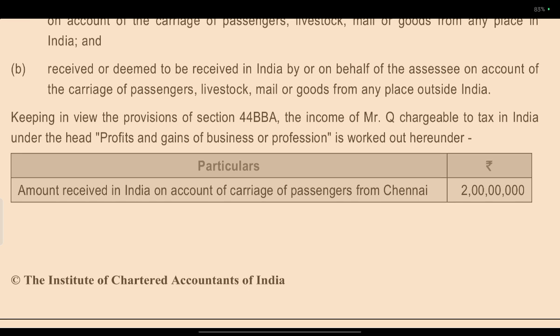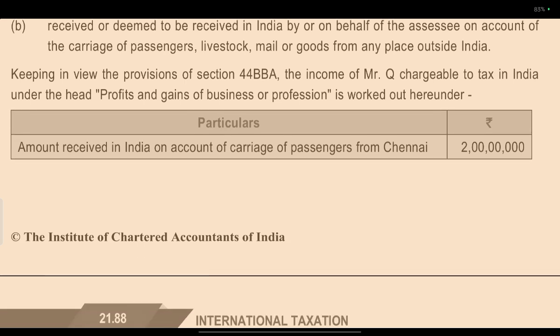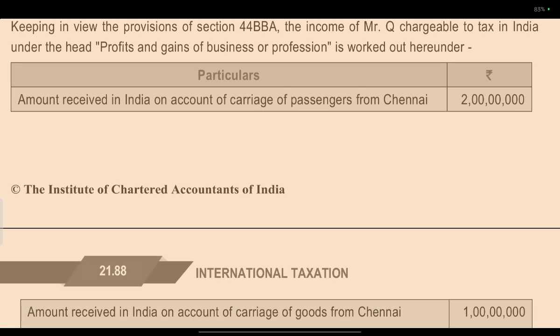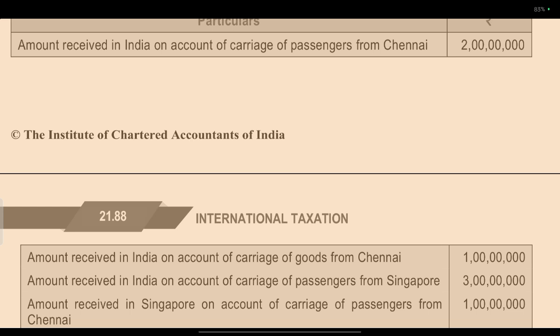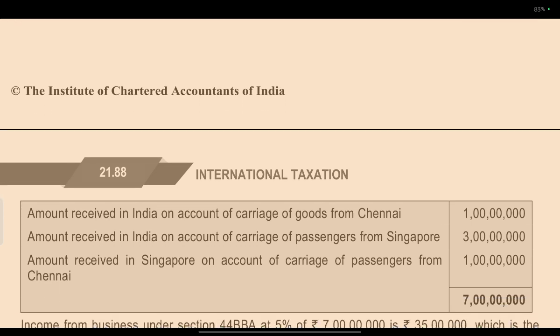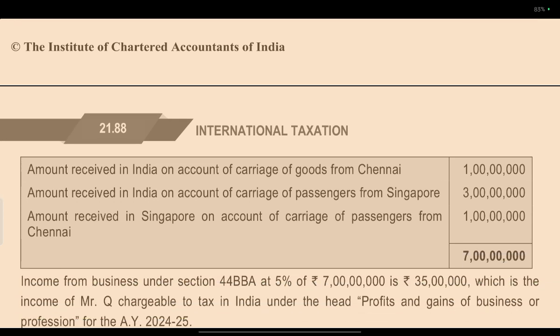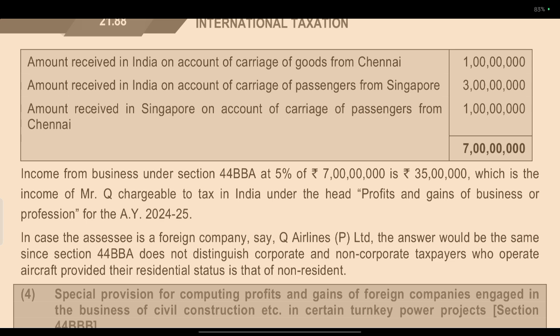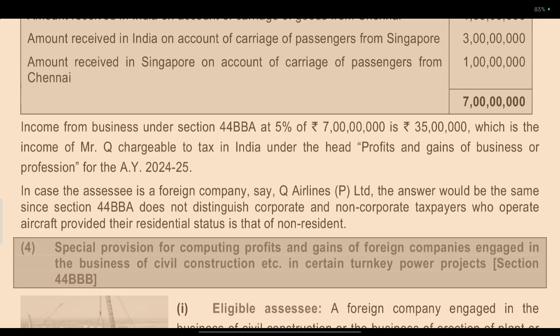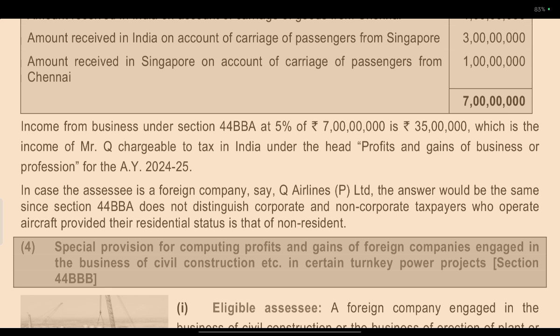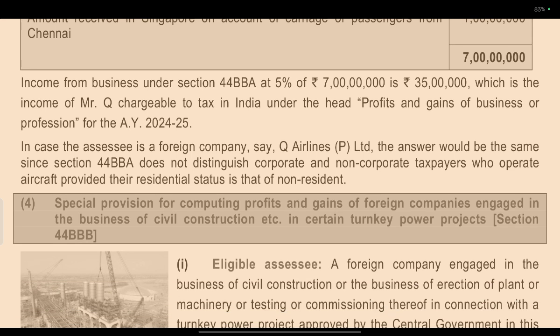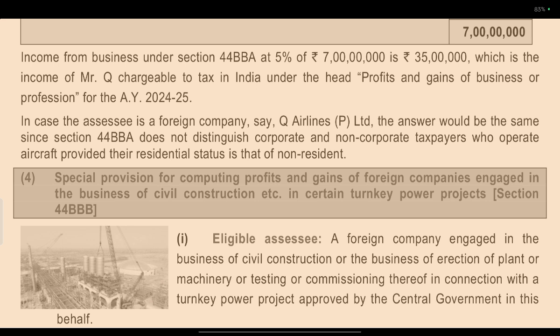Keeping in view the provision of 44BBA, the income of Q chargeable to tax in India under profit and gains of business and profession is worked out as follows. Amount received in India on account of carriage of passengers from Chennai: 2 crores. Amount received in India on account of carriage from Chennai: 1 crore. Total 7 crores. So the income from the business under 44BBA is 5% of 7 crores, that is 35 lakhs, which is the income of Q chargeable to tax in India under the head profit and gains of business or profession for Assessment Year 2024-25.